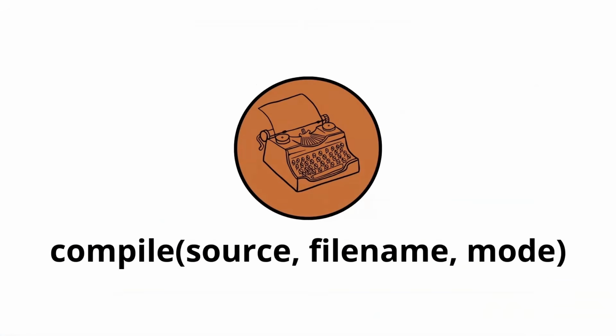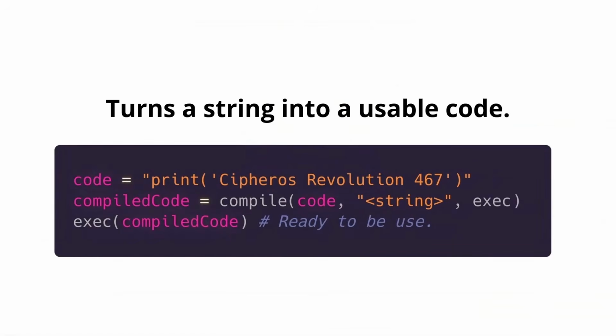Next, we have compile, and it turns a string into usable code. Let's say this print statement will be used as we normally write code in Python, on the code editor. Yet the second parameter is the type into which our code will be turned.